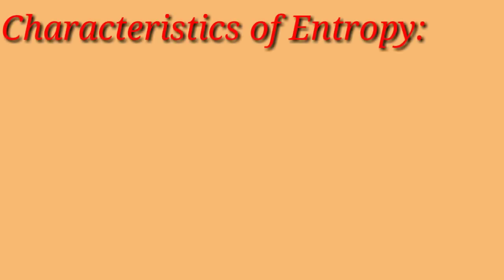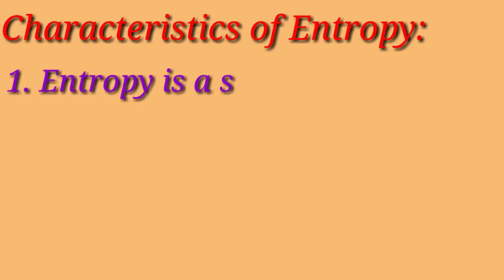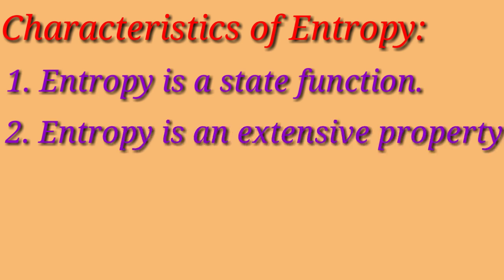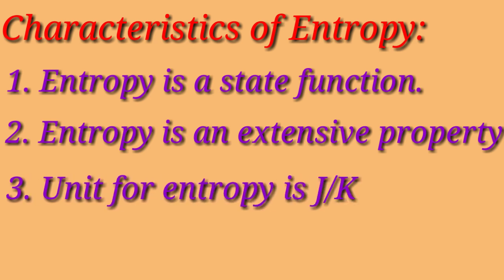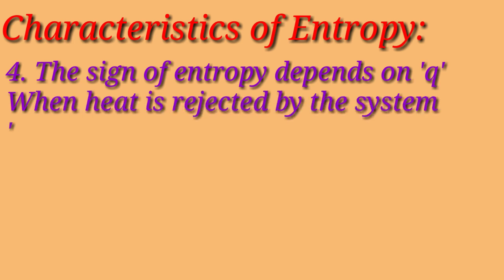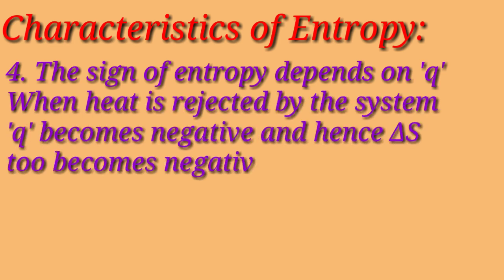Now, let's recall the characteristics of entropy which we have discussed earlier. Entropy is a state function. Entropy is an extensive property because for n moles, the total entropy of the system is n into S. The unit of entropy is joule per Kelvin. The sign of entropy depends on Q. When heat is rejected by the system, Q is negative and hence delta S too becomes negative.